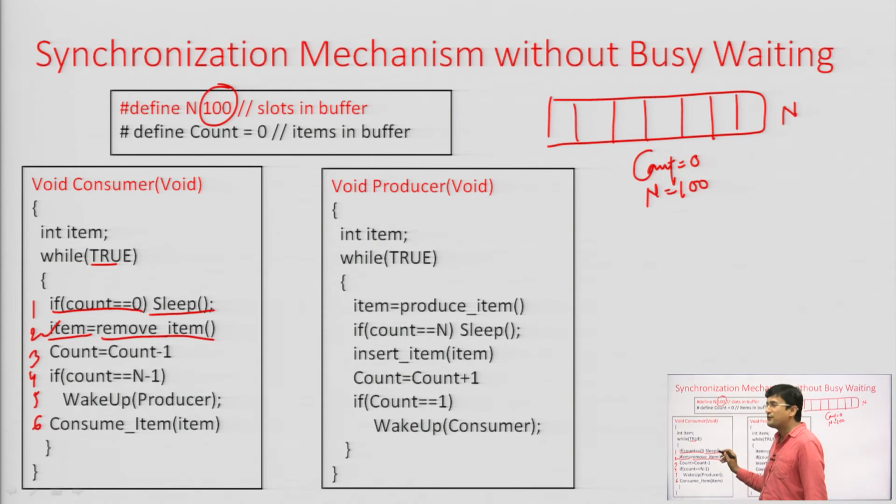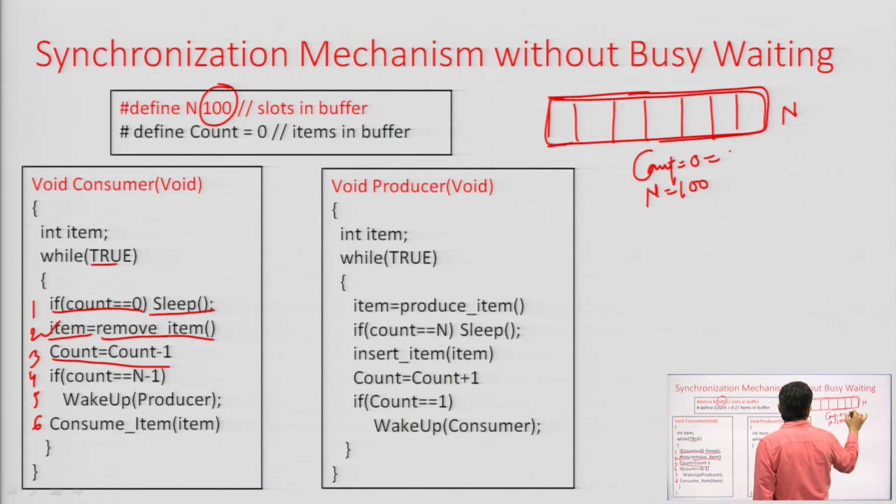So, an item has been removed from the queue and has been kept in some variable, let us say item. And after this, since we have consumed an item, the number of elements in the queue should reduce by 1. If earlier it was 6, it should reduce to 5 now. If earlier it was x, it should reduce to x minus 1. Let us understand it like this: let us say this is the queue, and in this queue there are n elements and count is also equal to n. So, count equal to n means we have n slots which are busy. Okay. So, there is a producer process also.